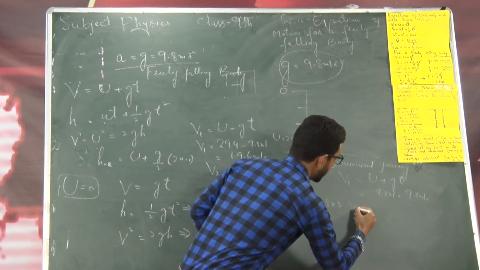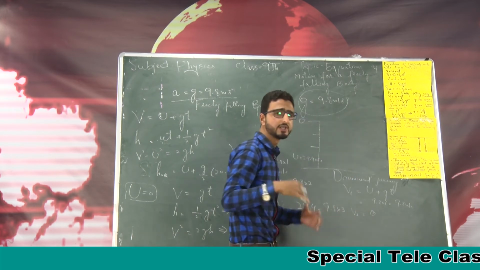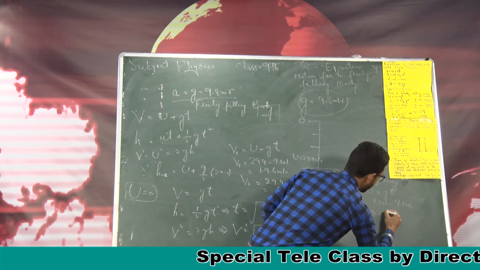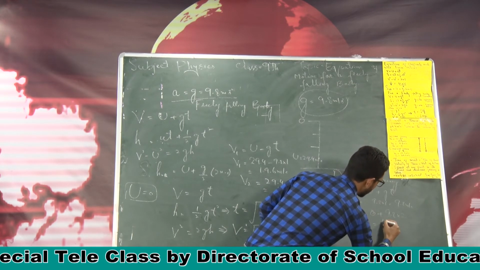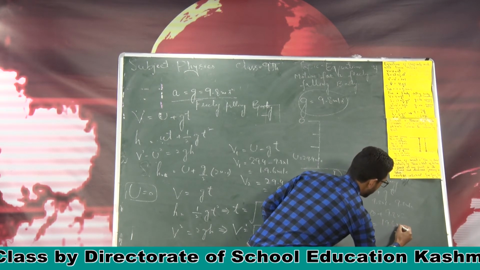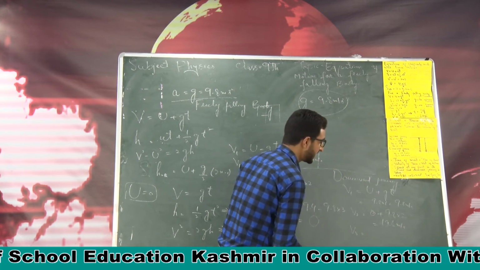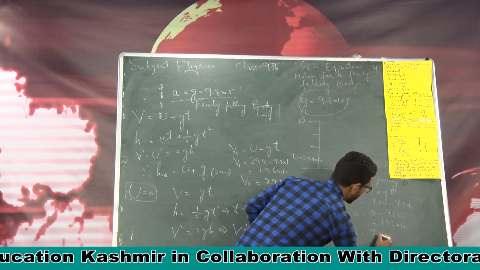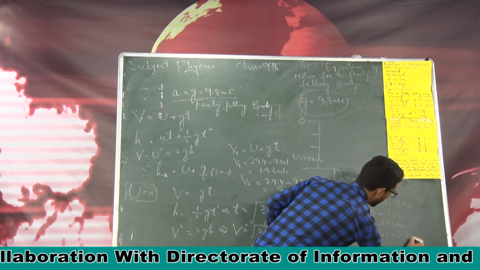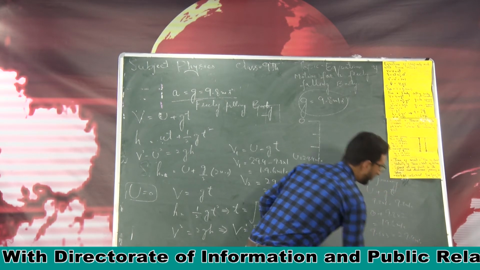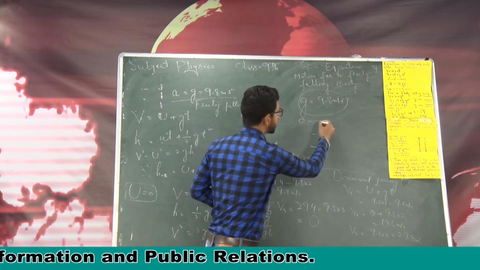Similarly, I can calculate v2 is equal to, instead of u, I will write 0 because the motion is downward now, plus, instead of g, 9.8 into 2, that is equal to 19.6 meter per second. Similarly, I can calculate velocity of the body or ball after 3 seconds. This is 9.8 into 3, that is exactly equal to 29.4 meter per second. So the ball will strike the ground.